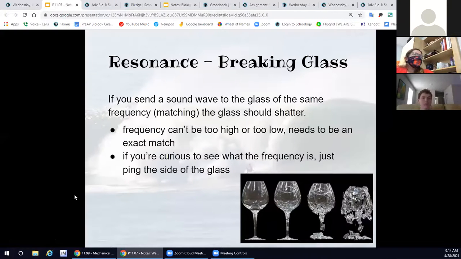Another example of matching resonance can be breaking glass, and I'm sure you've seen this in movies probably before. I hope you've never tried this at home. Don't try this at home. But if you match the frequency of a glass, you can actually shatter the glass because the resonance is going to cause it to vibrate so much. But you have to match the frequency, the right pitch. It can't be too high, it can't be too low. It has to be an exact match.